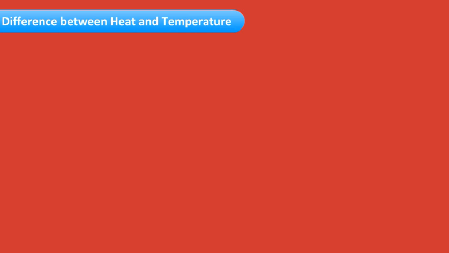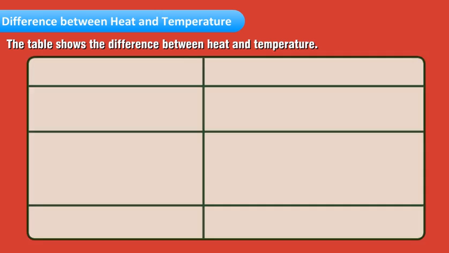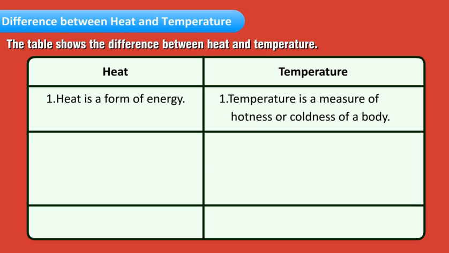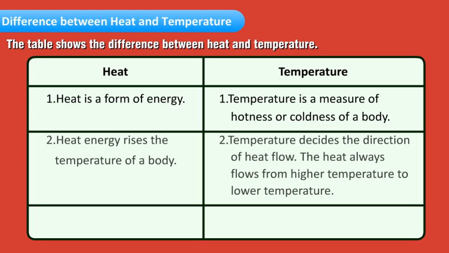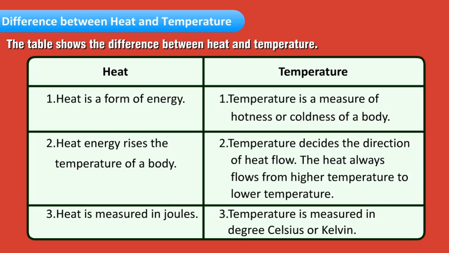Difference between heat and temperature. The table shows the difference between heat and temperature. Heat. Temperature. Heat is a form of energy. Temperature is a measure of hotness or coldness of a body. Heat energy raises the temperature of a body. Temperature decides the direction of heat flow. The heat always flows from higher temperature to lower temperature. Heat is measured in joules. Temperature is measured in degrees Celsius or Kelvin.